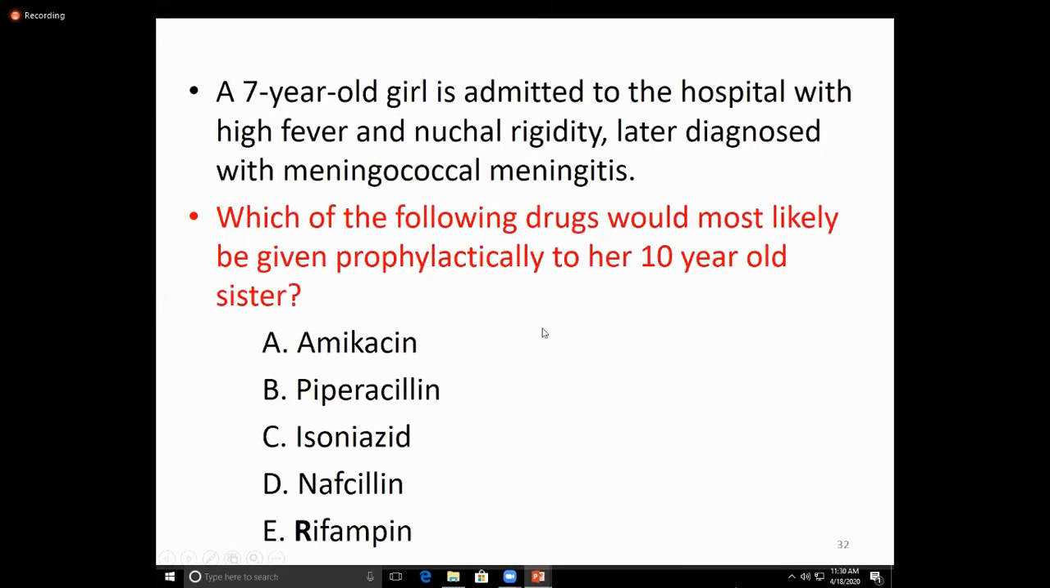Another question: a 7-year-old girl is admitted to the hospital with high fever and neck rigidity. Diagnosed as meningococcal meningitis. Which of the following drugs is given that can cross the meninges? Amikacin, piperacillin, isoniazid, nafcillin, and rifampicin. Rifampicin can cross the blood-brain barrier, so it is given in meningitis. The answer is rifampicin.